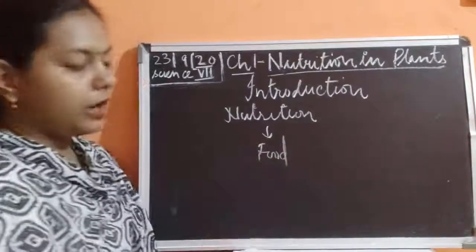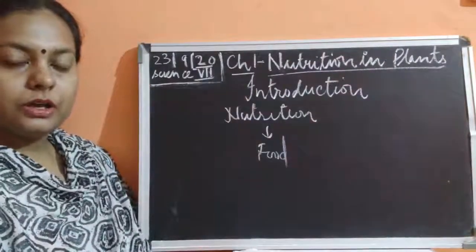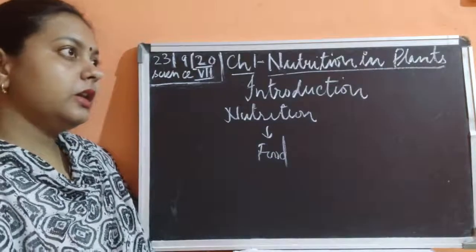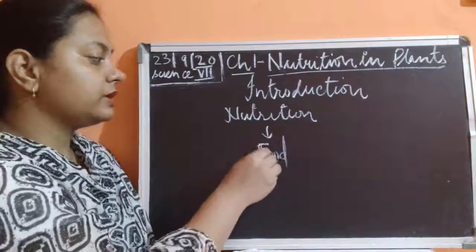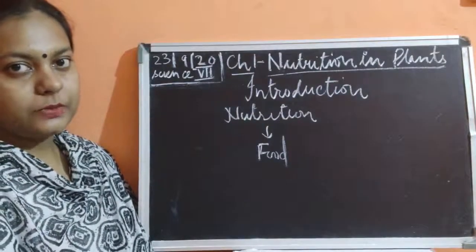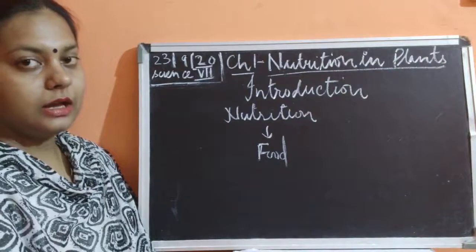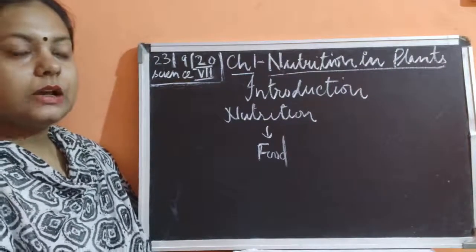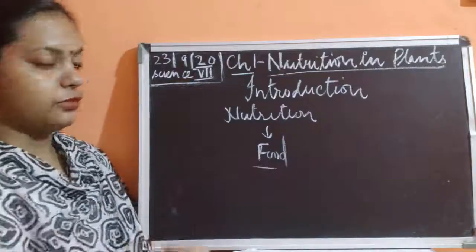Now, what kind of food are we talking about? We say that food is a substance which is required by all the living organisms, whether it is a plant or an animal. Whosoever the organism is, each and every organism requires food.